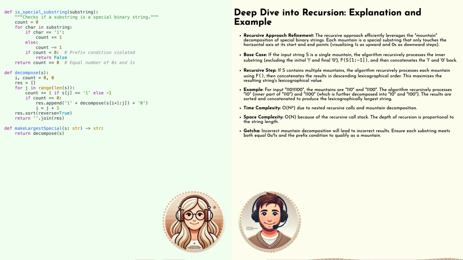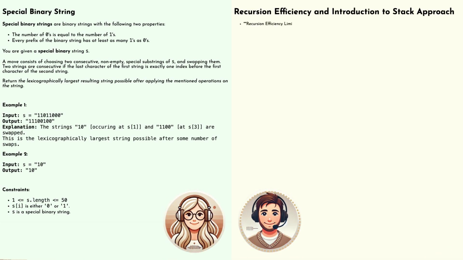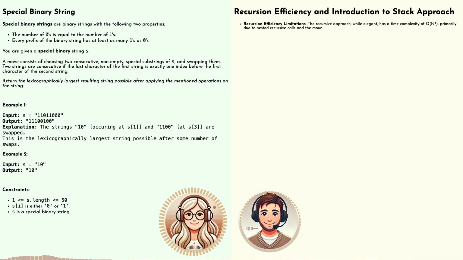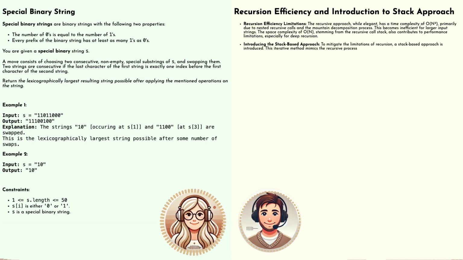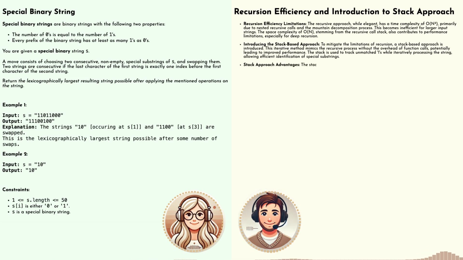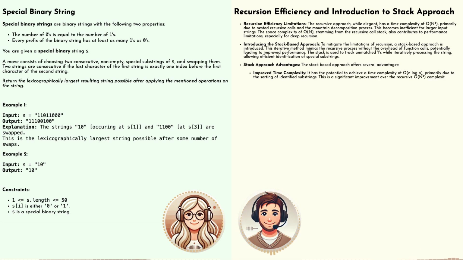We've divided and conquered, but how do we put these pieces back together to get our final maximized string? This is where we need to remember our goal to create the lexicographically largest string possible. Essentially, we want to arrange these mountains so that the highest peaks are as far left as possible. So we need to sort these mountain substrings. But how do we decide which one comes first? They both start with 1.